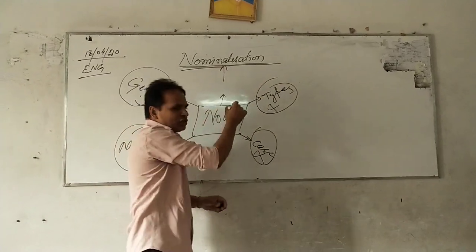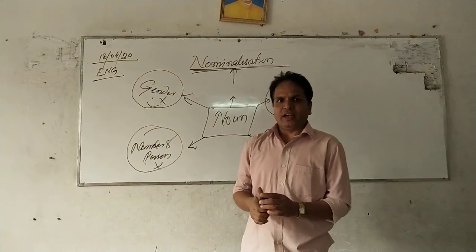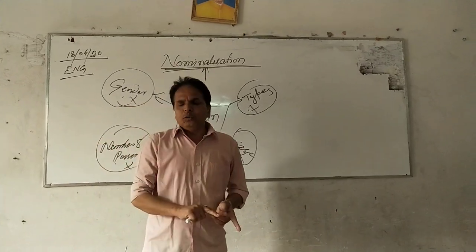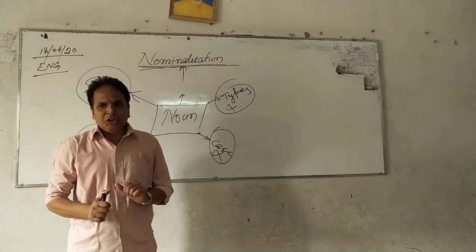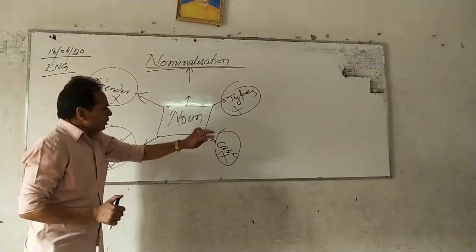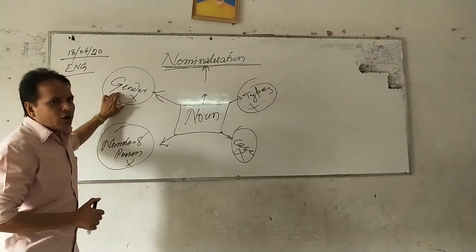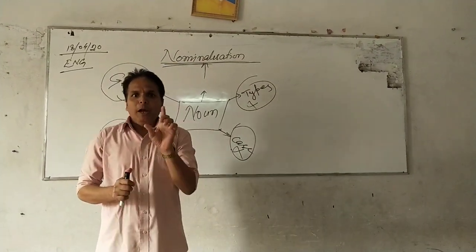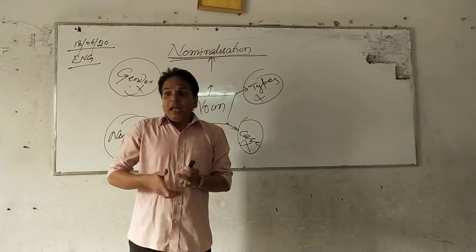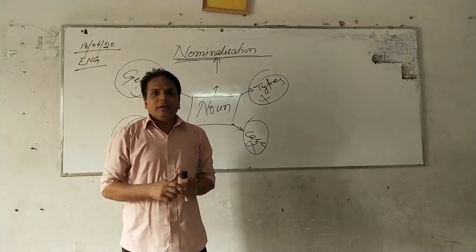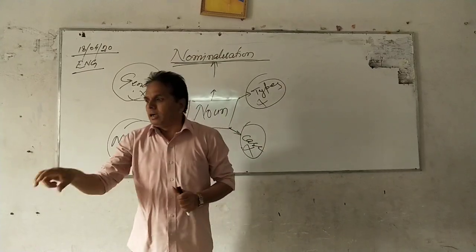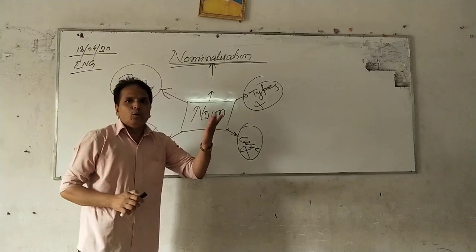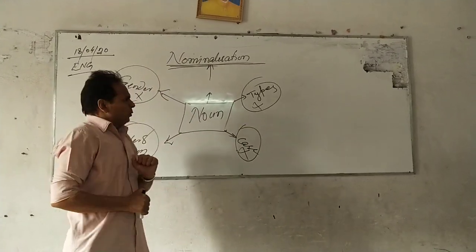So, what is the nominalization? We have to first ask this question and understand. Nominalization is a process of forming the noun from other parts of speech. Here, the types of noun, case of noun, number and person of noun, gender of noun, these all are the behavior of existing noun. We have to first categorize these things. Existing nouns, such as man, woman, girl, boy, book, bench, school, city, town. These are the existing nouns.